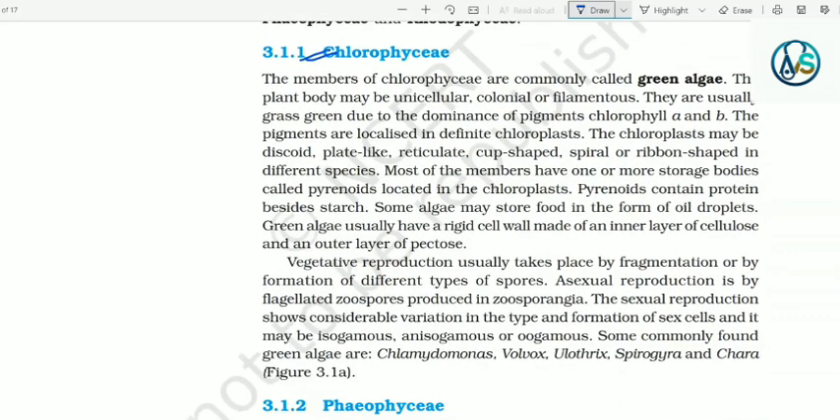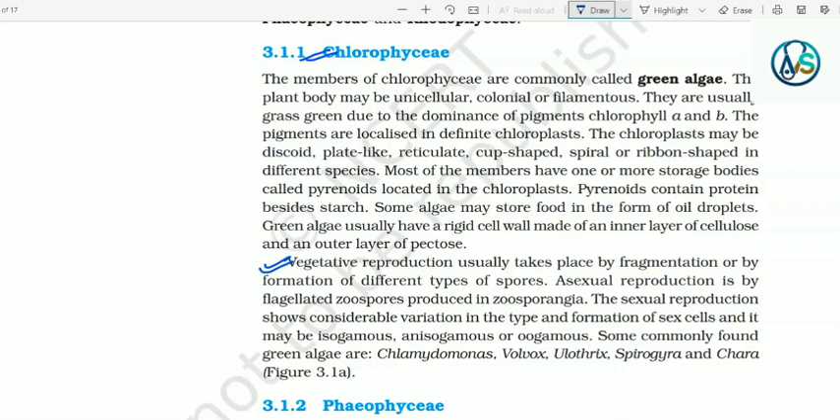Most of the members have one or more storage bodies called pyrenoids, located in the chloroplast. Pyrenoids contain protein besides starch. Some algae may store food in the form of oil droplets. Green algae usually have a rigid cell wall made of an inner layer of cellulose and an outer layer of pectose. Vegetative reproduction usually takes place by fragmentation or by formation of different types of spores.